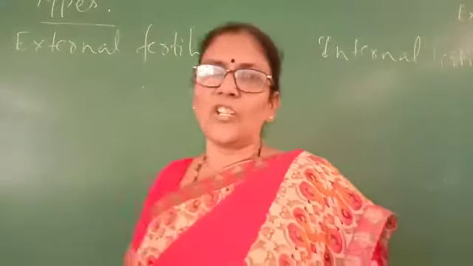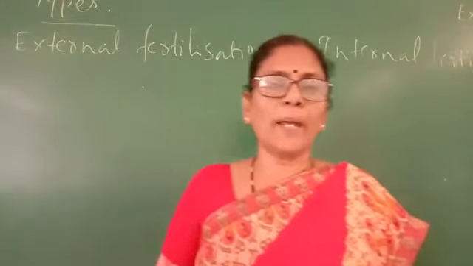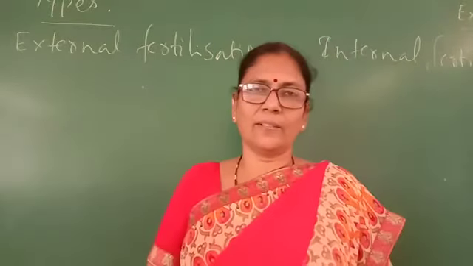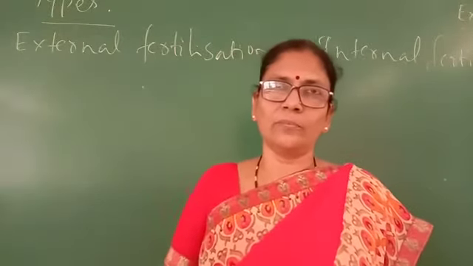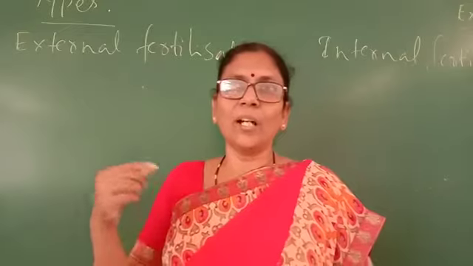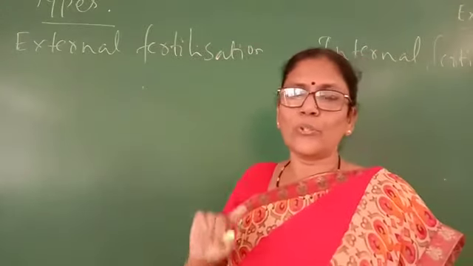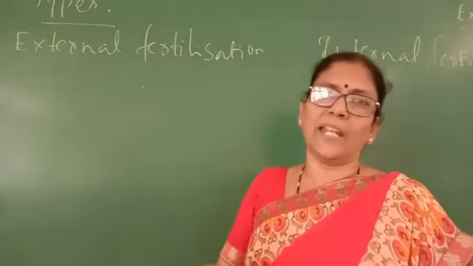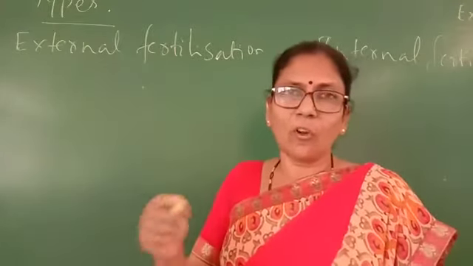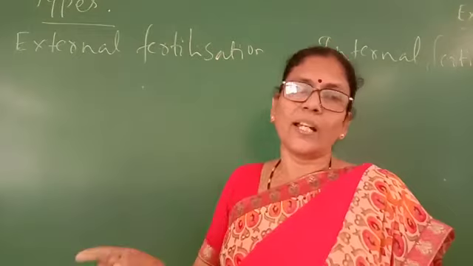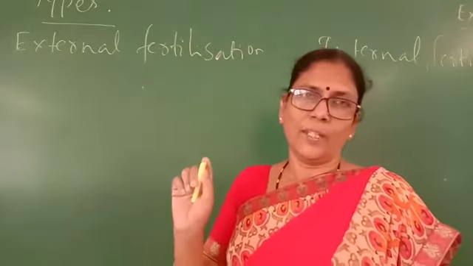In external fertilization, fusion of the male and female gamete takes place in the environment, or outside the female body.